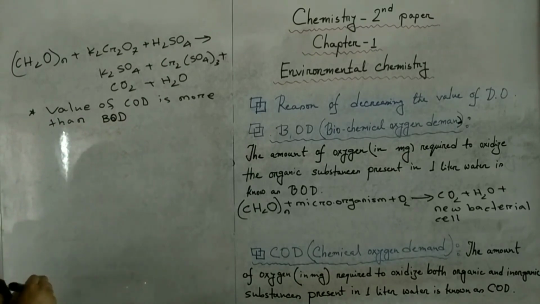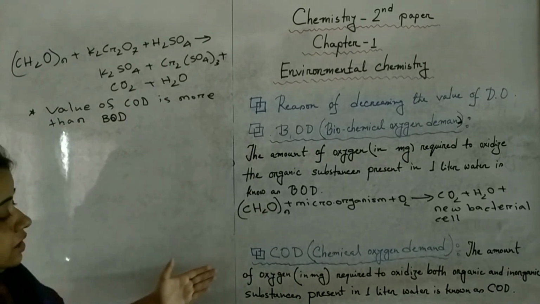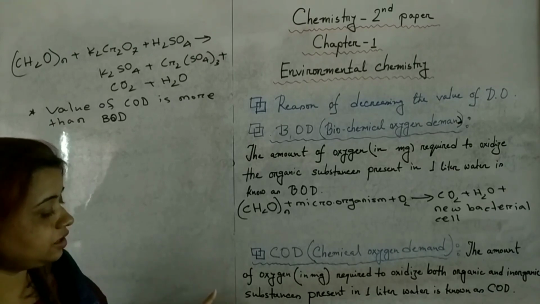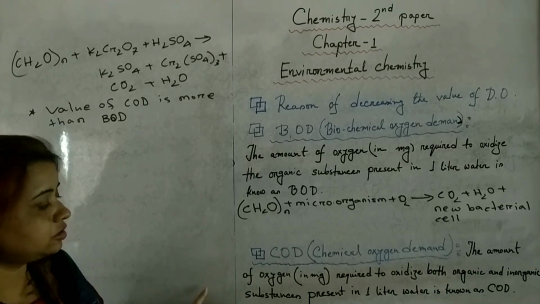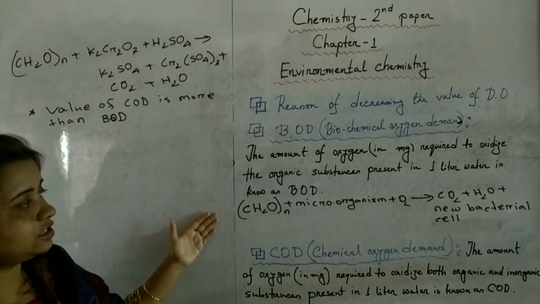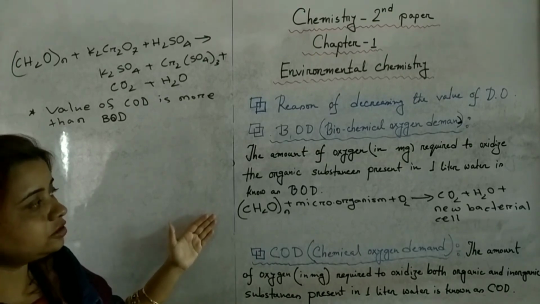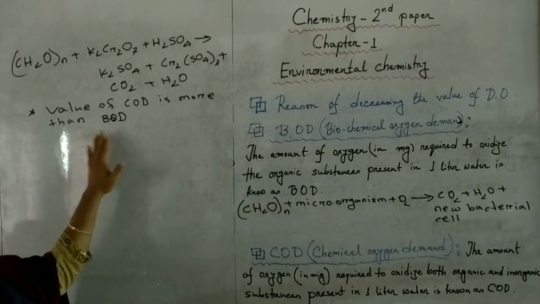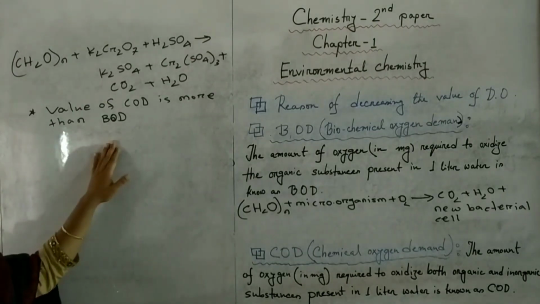Why? Because through COD both organic and inorganic substances can be oxidized. That is why the amount of required oxygen is more. But in case of BOD, only organic substances can be oxidized. That means the amount of required oxygen is less. That is why the value of COD is always more than BOD.